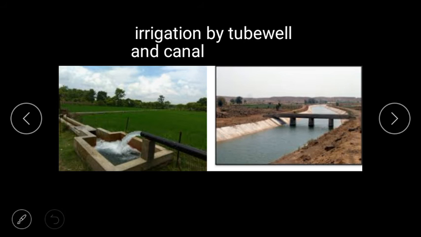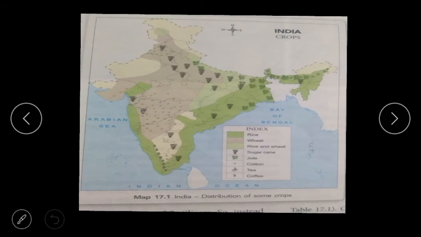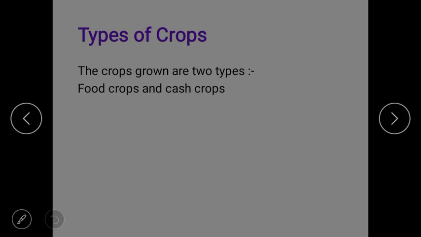Clear? Now types of crops. You know, India has a favorable climate. India's climate is very good for crops, with fertile soil and good irrigation facilities to grow many crops. Our soil is also good and we have irrigation facilities also. So the crops grown in India are of two types, that is food crops and cash crops.